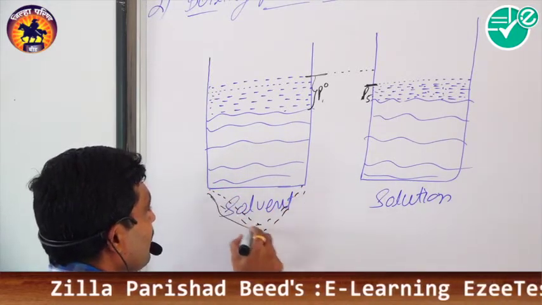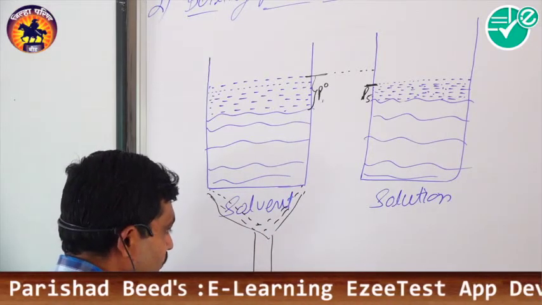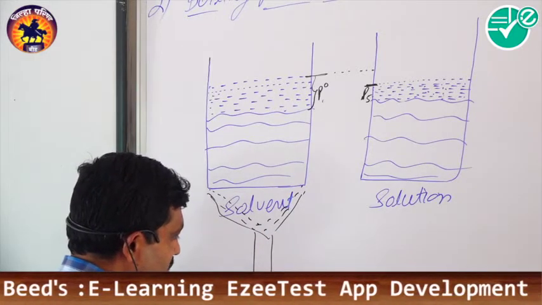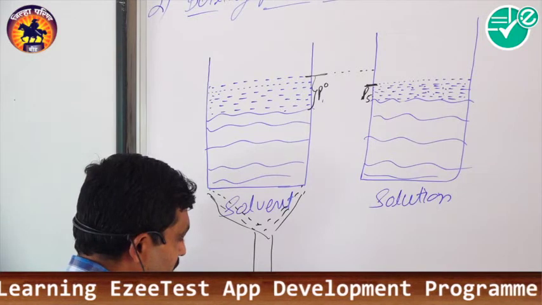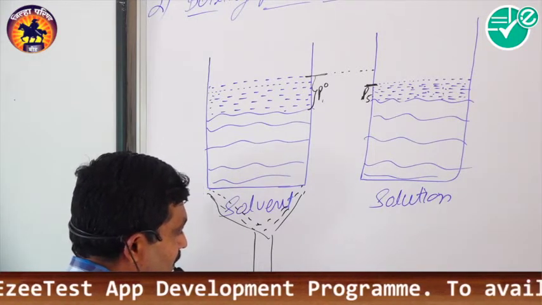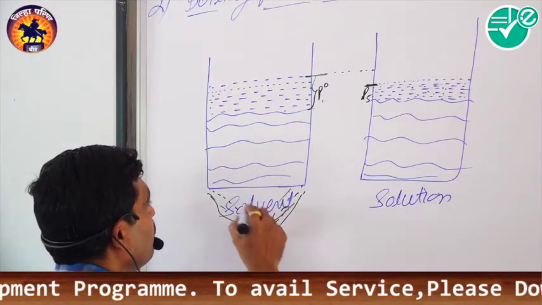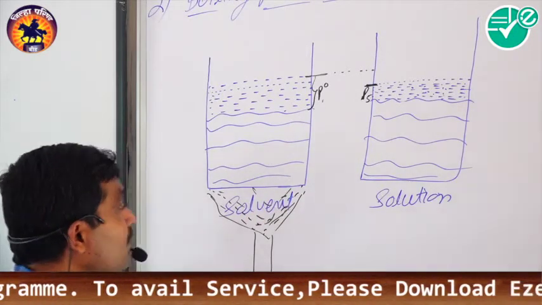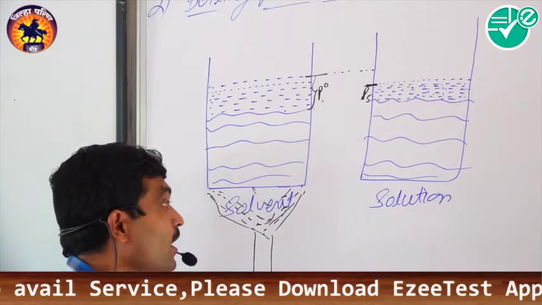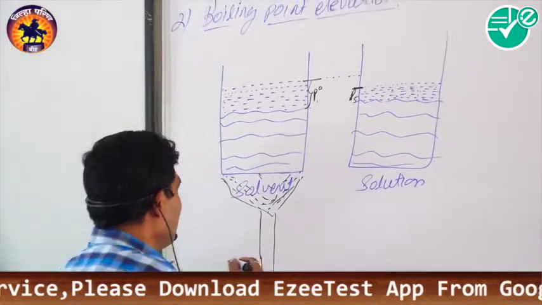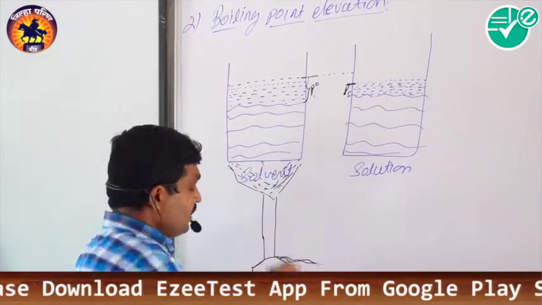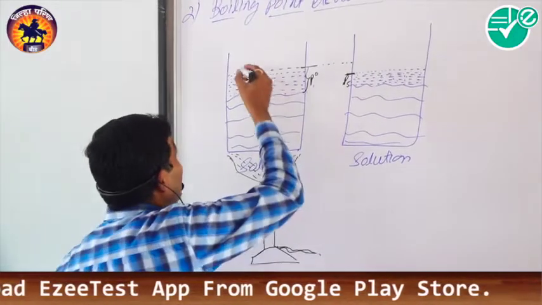This is the apparatus by which we can take the boiling point. So here we start to boil. What happens? If we heat this solvent, the vapor increases.